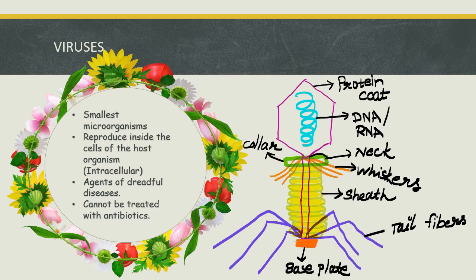So you can see the structure of this. It has a protein coat, then genetic material as DNA or RNA, that is deoxyribonucleic acid or ribonucleic acid, neck, whiskers, protein sheath, tail fibers, base plate. So this is the structure of a virus.